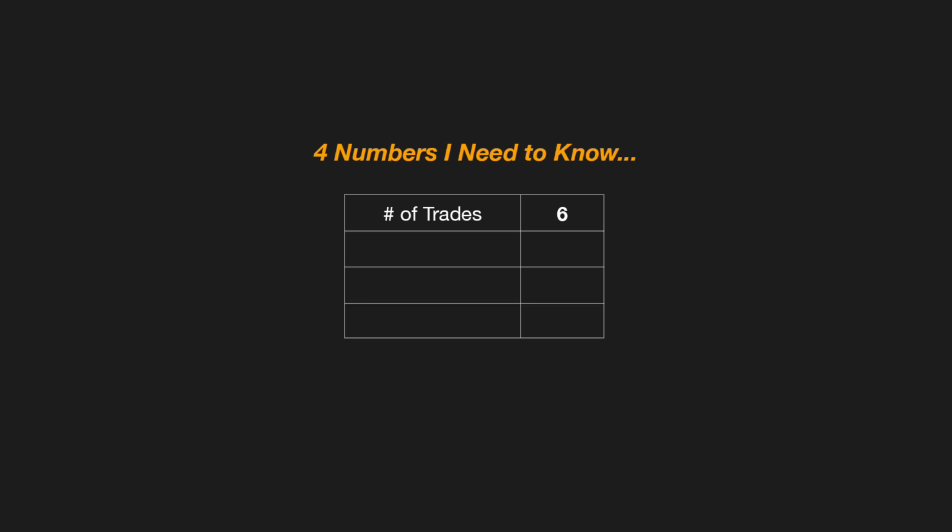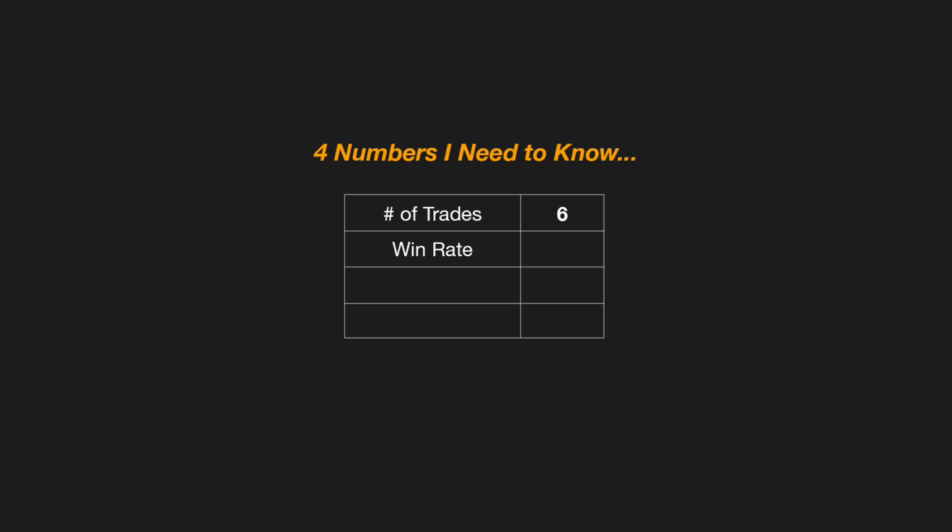For this example, let's go somewhere in between and say I average 5 to 6 trades per day. The second number I need to know is my win rate. How many of those trades end up being winners for me? I've heard traders out there claiming over 90% win rates, which I find extremely impressive. But here, let's say I'm wrong as much as I'm right and call it a 50% win rate, which is almost like flipping a coin, right? Not really, but it can work as long as I have a good Sharpe ratio, which is my third number.